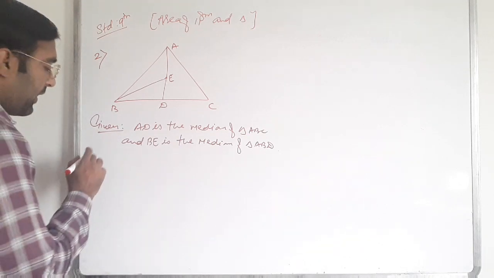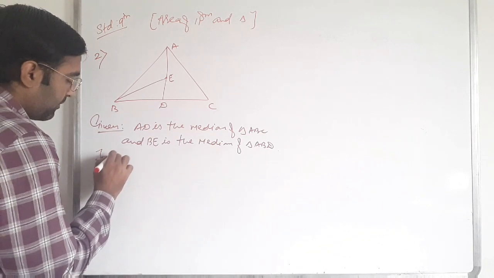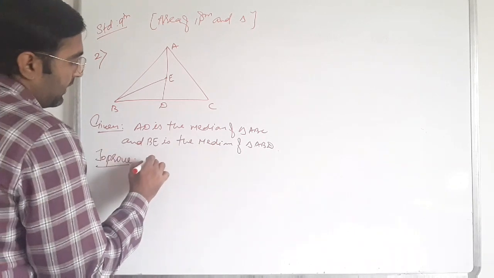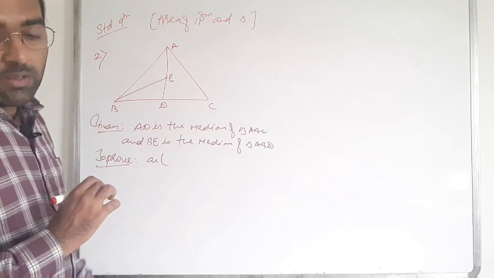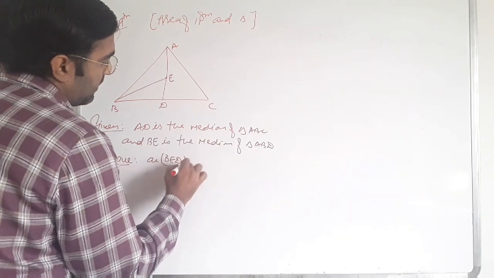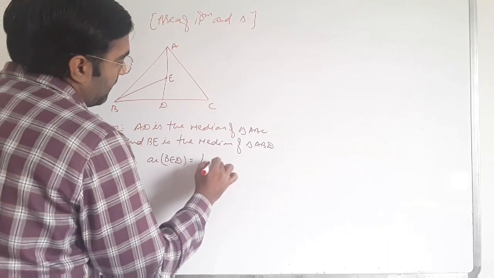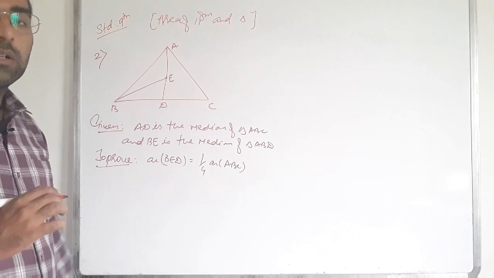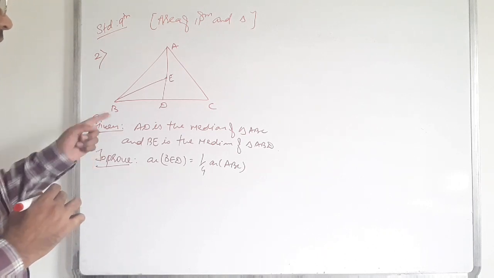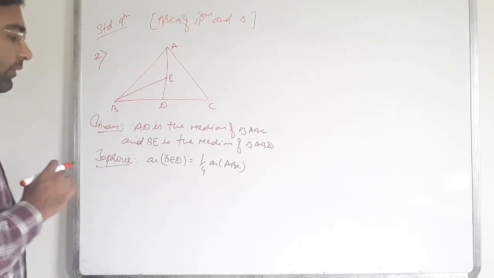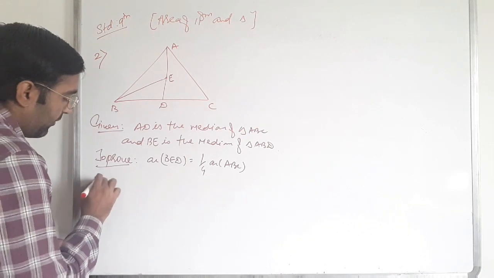So now we have to prove that the area of triangle BED is equal to 1/4 of the area of ABC. Okay, clear? We have to prove that BED is equal to 1/4 of ABC. So for that, let's start the proof.